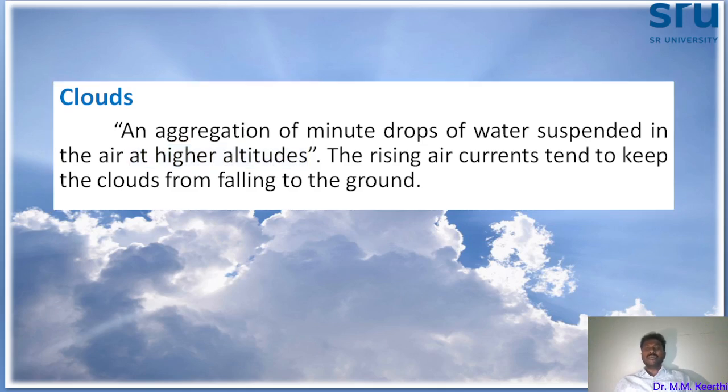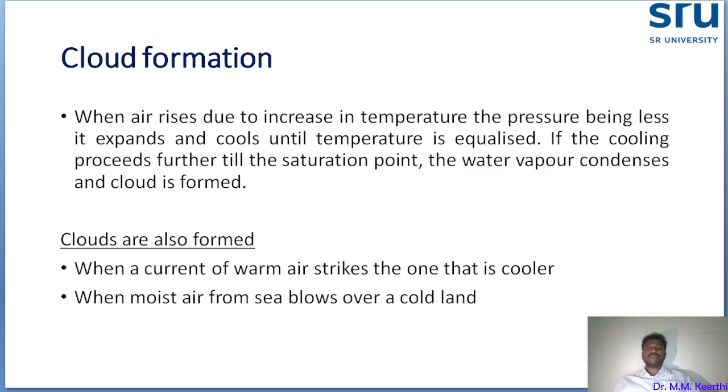Okay. Now we are going to discuss how the cloud is forming. Cloud formation, how does it occur? First, when the temperature increases, air will expand. So at that time it will rise. When the temperature is increasing, air will rise. At that time pressure becomes less. This is the connecting chain.